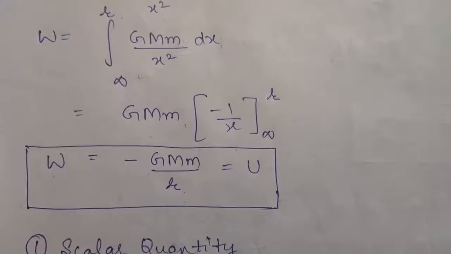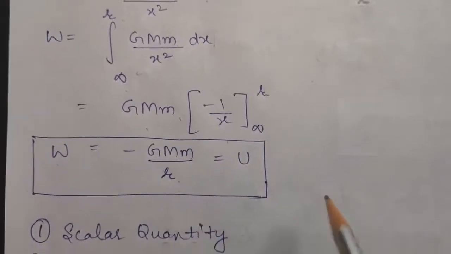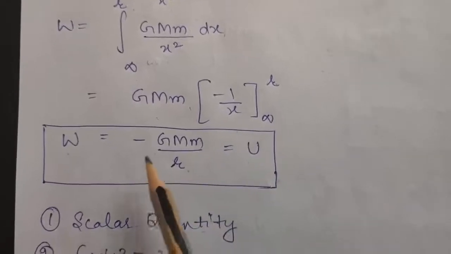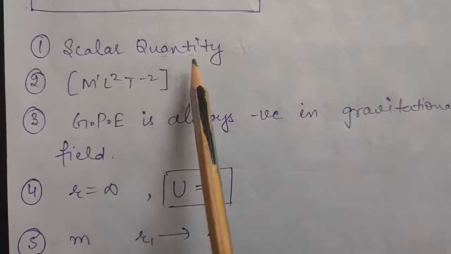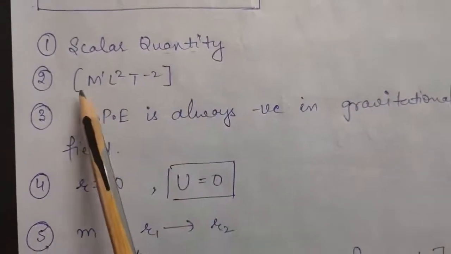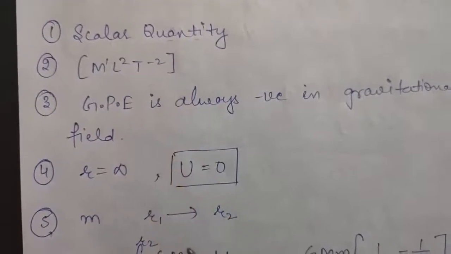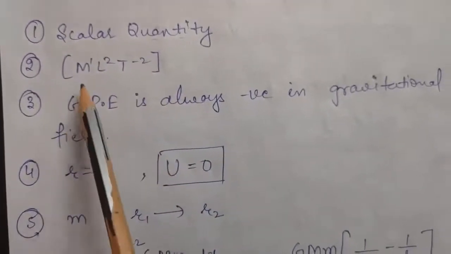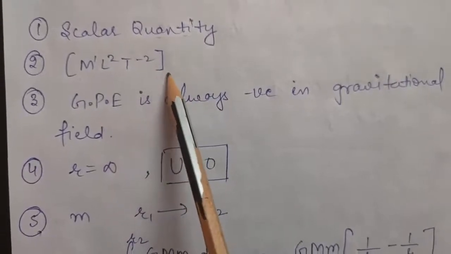Okay. So there is only a difference of small m between gravitational potential and gravitational potential energy. And one more thing, gravitational potential energy is also a scalar quantity. It also has the dimensional formula of work done, because gravitational potential energy is nothing but work done. So M1 L2 T minus 2 will be the dimension formula of your gravitational potential energy.